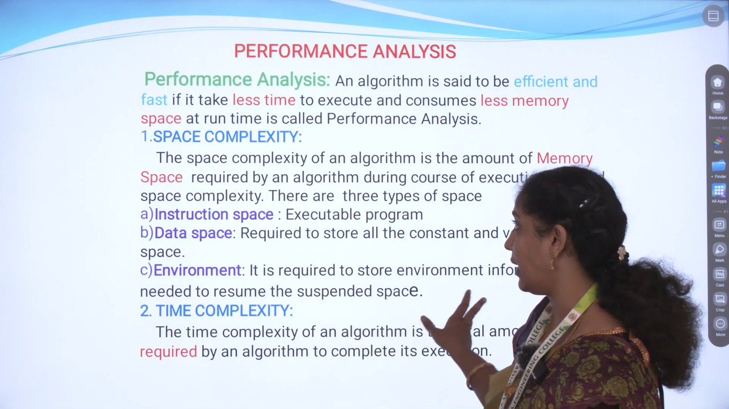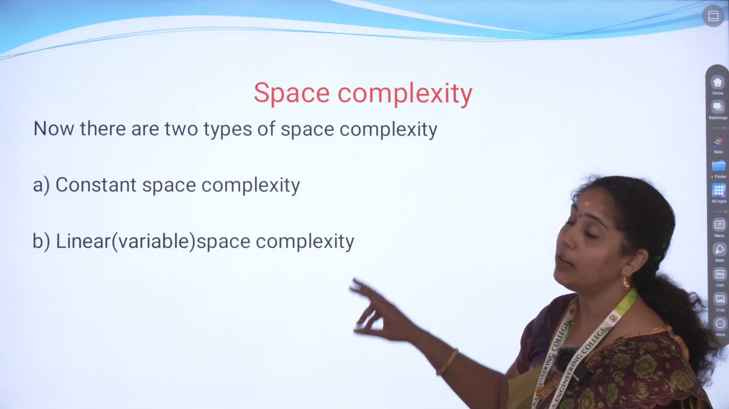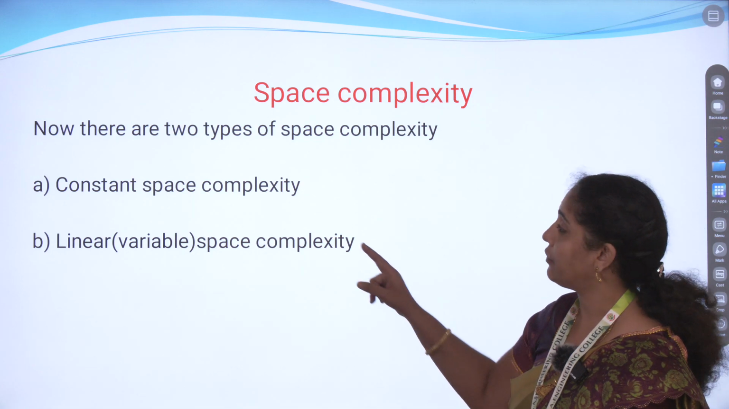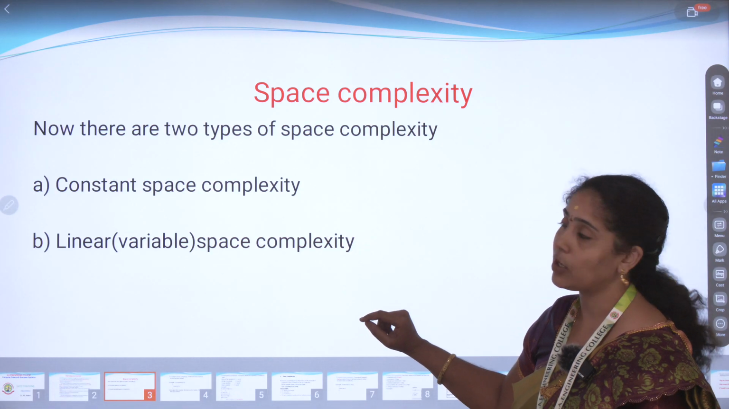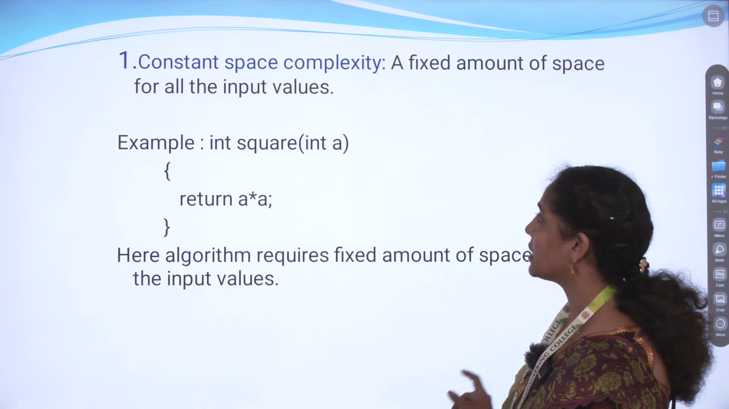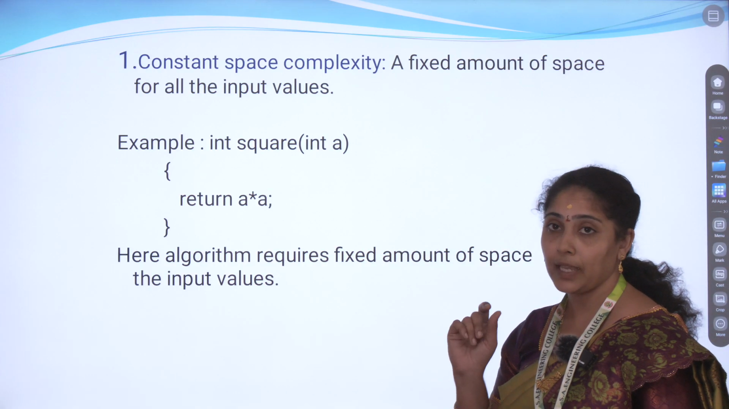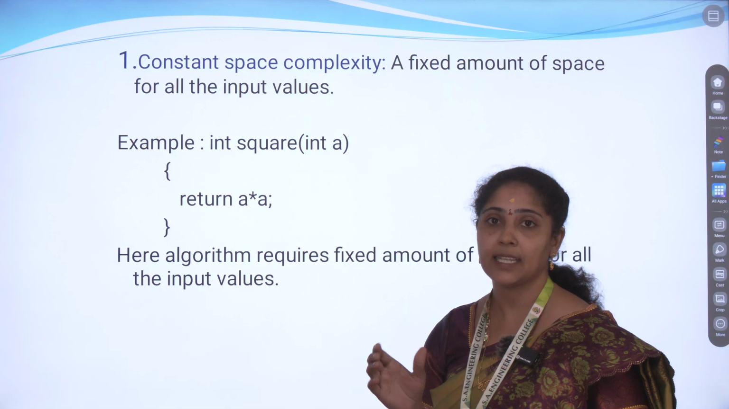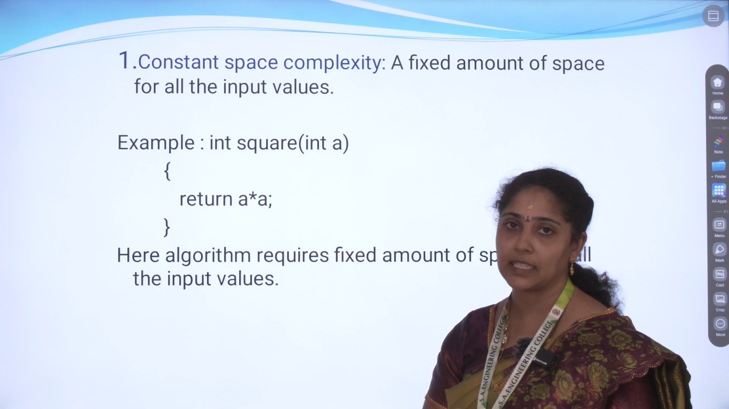Here, for space complexity, we have two types: the constant space complexity and the linear space complexity. From the name itself you can understand the constant space complexity. The space taken is constant. Why do we say constant? Because it never changes.